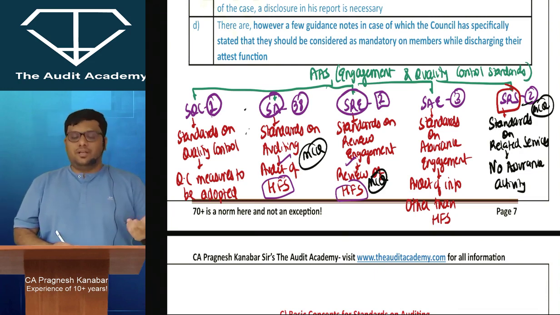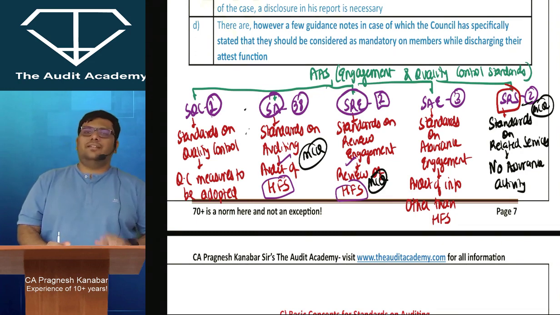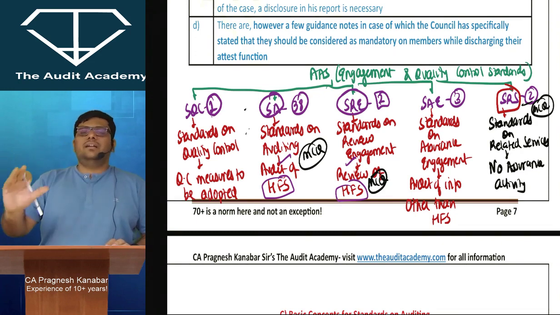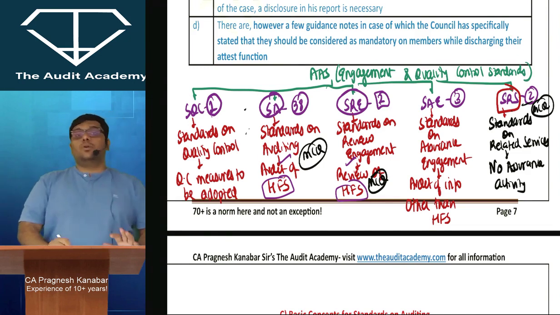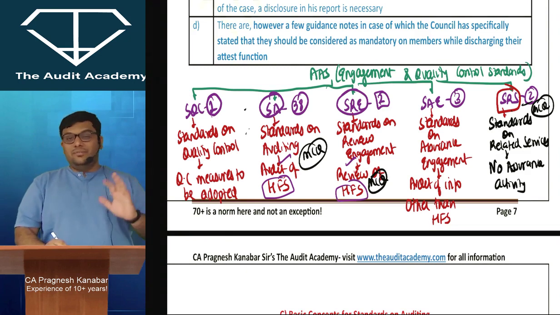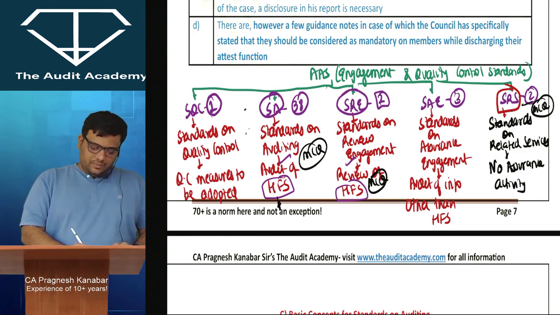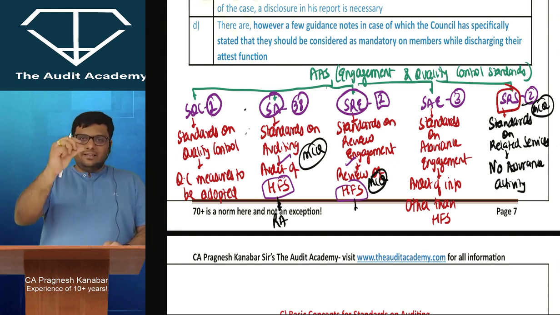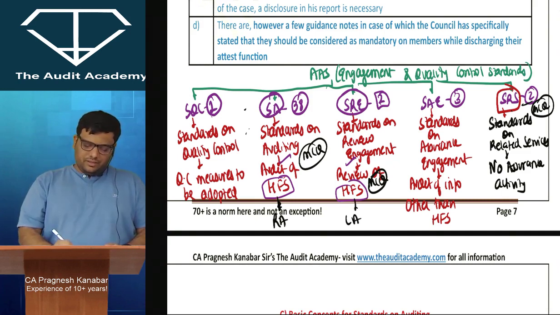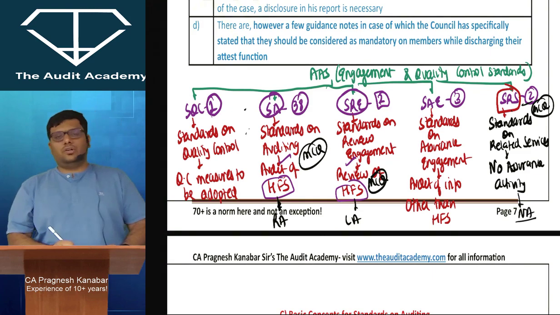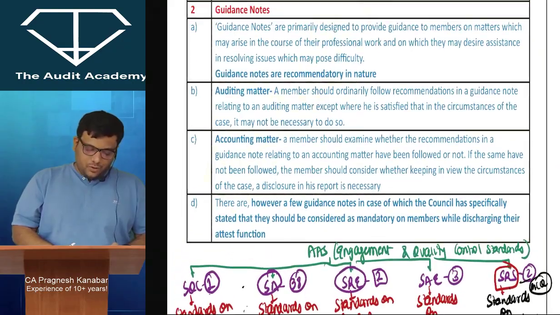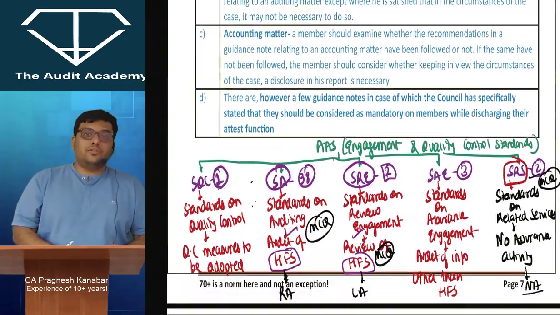Reasonable assurance is given in SA, limited assurance in SRE. For SAE I cannot define reasonable assurance or limited assurance, because in every single standard there is something different dealing with that. For SRS, one thing is very clear, that there is no assurance activity. So you need to be a little bit careful about this. This is RA, reasonable assurance. You can just write the full form. My ink is a little thicker, so it may not fit in this place. LA, limited assurance, and this is NA, no assurance. Correct? I hope you have written the notes. You can pause the video if not.